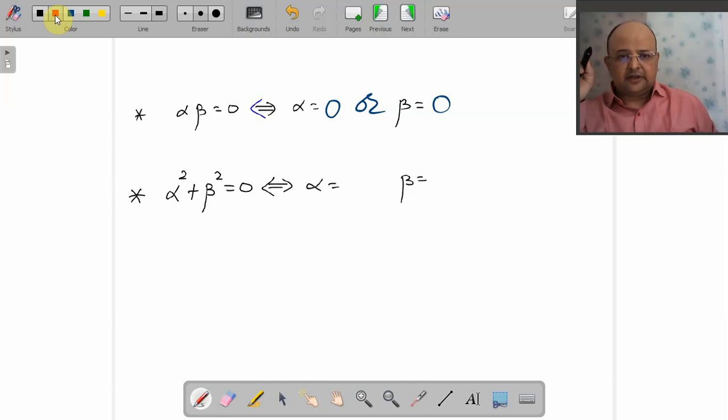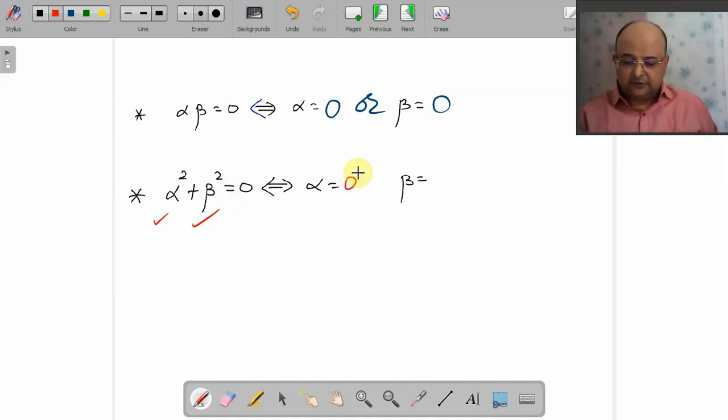Non-negative મતલબ either positive or 0. So alpha square is greater than or equal to 0, beta square is greater than or equal to 0, but their sum is 0. મતલબ alpha square is 0 as well as beta square is 0. This is just like union and this is just like intersection.